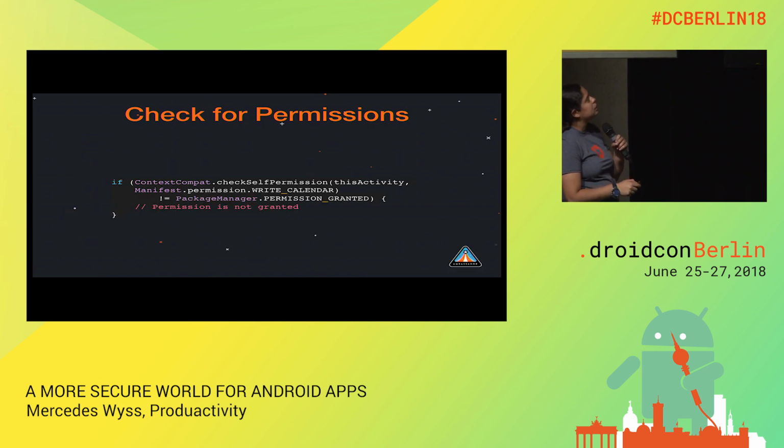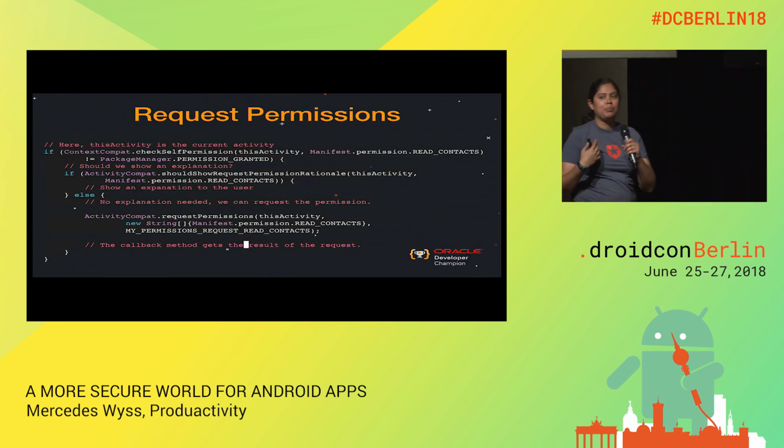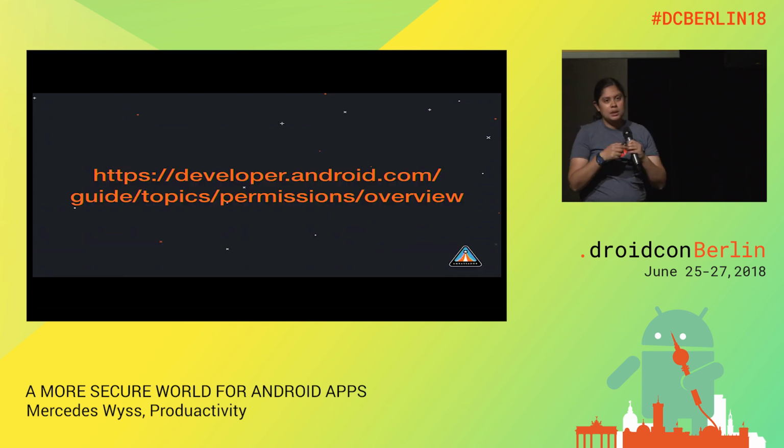Then this is the way we check that we have a permission. We use a context, we call checkSelfPermission, and I say which kind of permission I want. And I check if it is not granted, which means that I don't have permission for that one. And here is an example of the implementation. I verify that, and then I verify if I need to show an explanation or not. If not, this is the way we ask the permission of the user. So this is not a talk about permissions. You can go to the official documentation and read more about that.